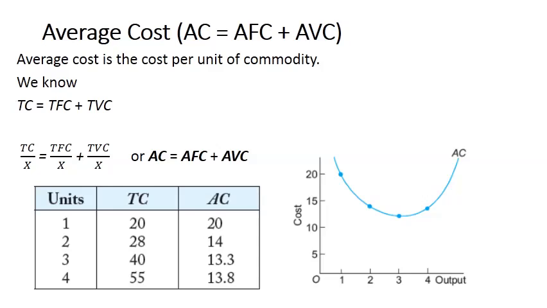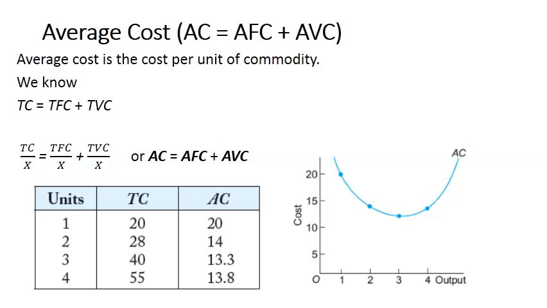So total cost is equal to total fixed cost plus total variable cost. Total cost divided by output is average cost, which is equal to total fixed cost divided by x, that is output, plus total variable cost divided by x. TC divided by x is average cost, TFC divided by x is average fixed cost, and TVC divided by x is average variable cost, the variable cost per unit of output. So average cost is equal to average fixed cost plus average variable cost.